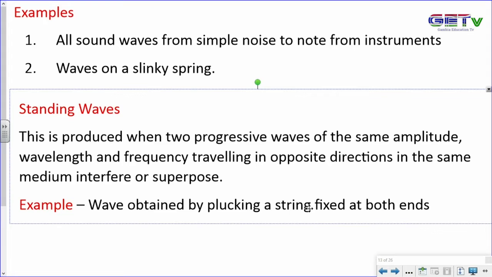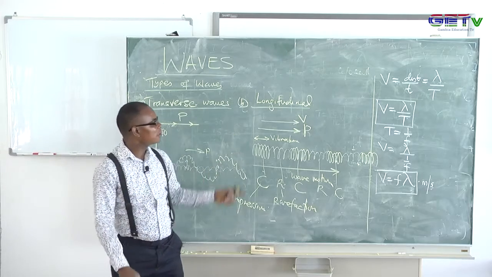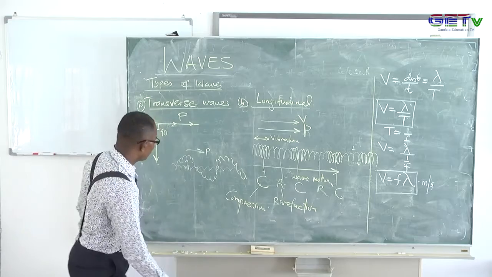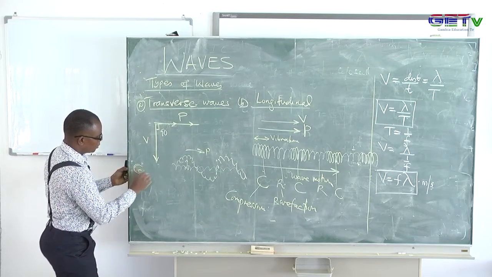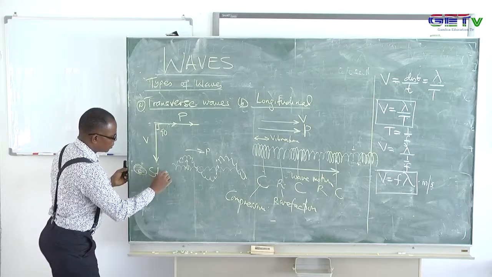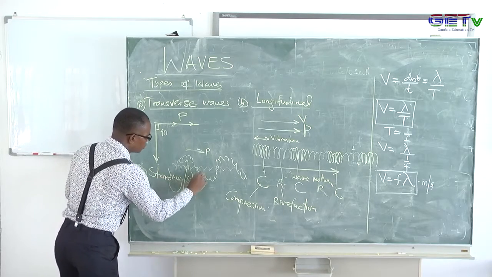Now we look at wave on a slinky string, like what I've just given you. This is a slinky string. If you drag it away, you see the slinky nature of it. That is a longitudinal wave. The third one is going to be standing wave, which you'll see in that case. So we have stationary, or standing wave.